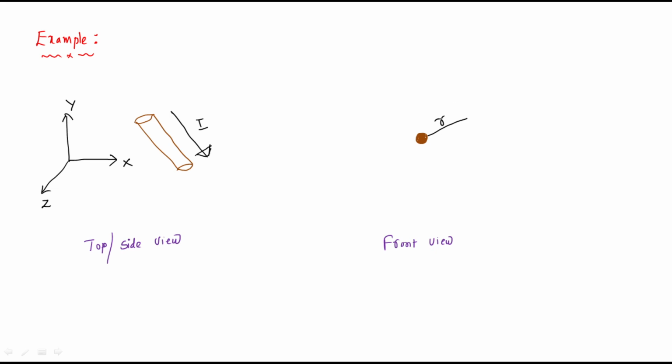Therefore, we can sketch an imaginary path around the wire. So this is the wire which carries a current. We have to find the magnetic field intensity at this distance r. So obviously we have to provide an imaginary path around this wire. That imaginary path should be present at a distance of r from the center, right?